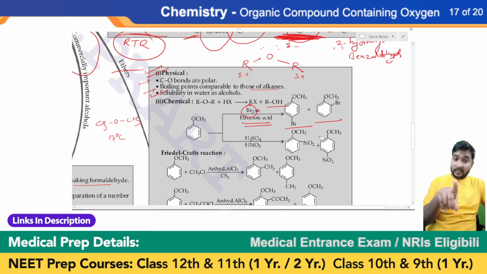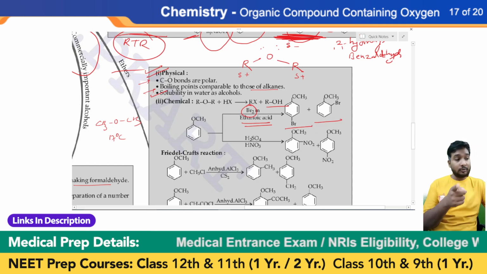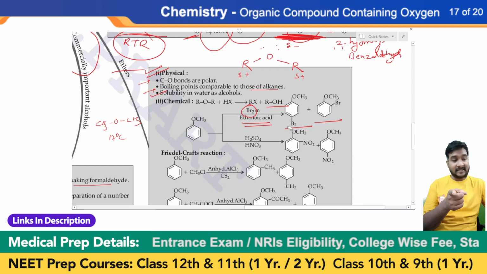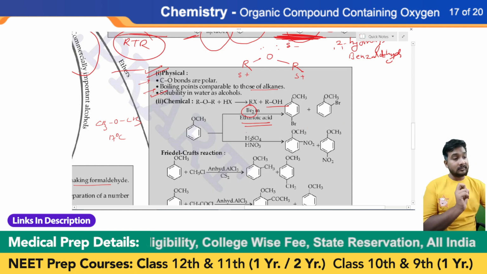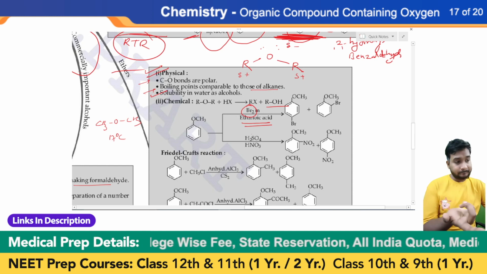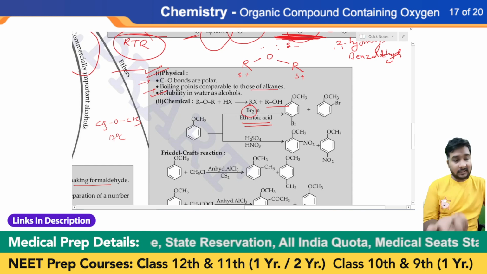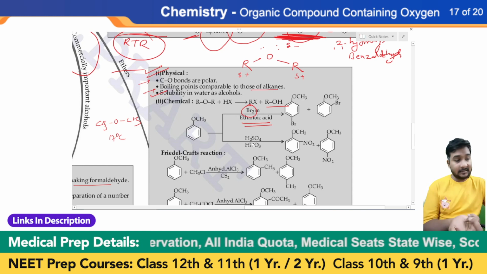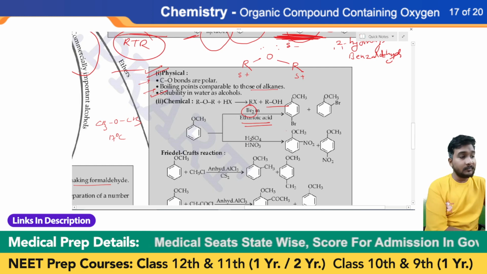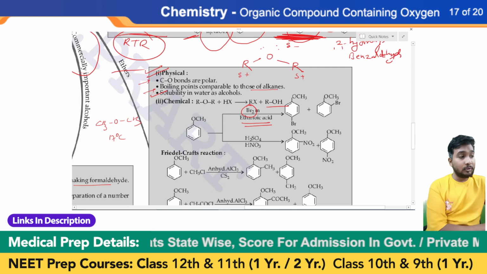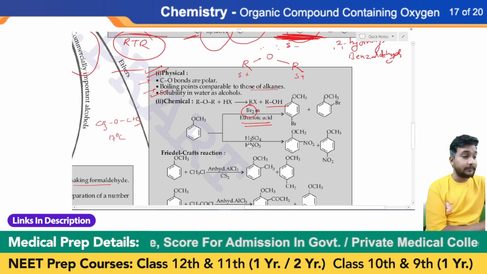These names are very important. You should write them down in your notes, or you can refer to the NCERT book. Please don't forget it. So whenever bromine water reacts with aromatic ether in the presence of ethanoic acid, acetic acid sorry, then it gives para-bromoanisole and orthobromoanisole.